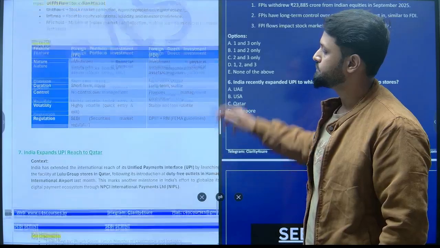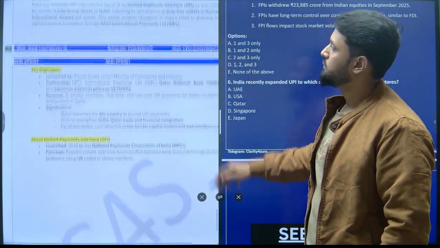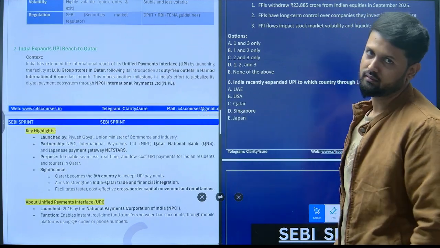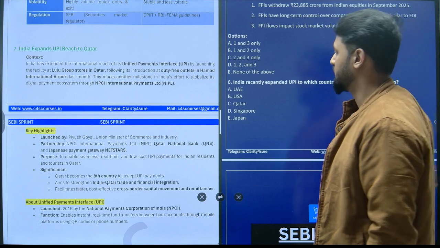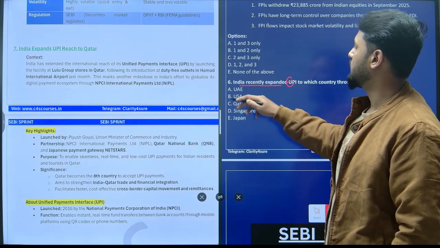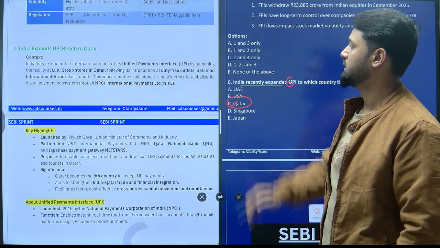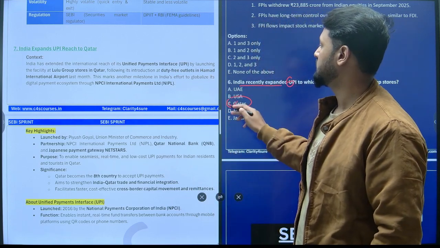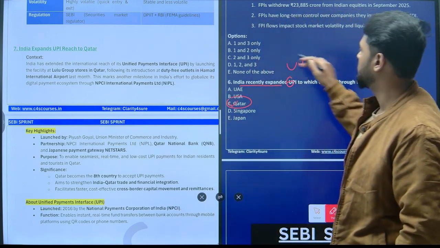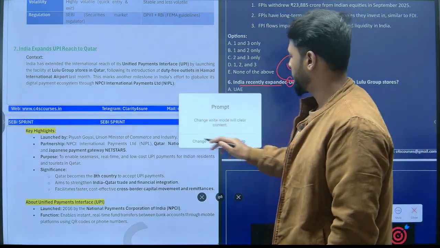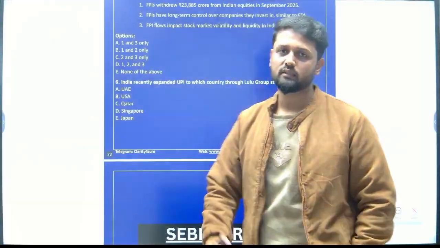Here you can see, India expands UPI reach to Qatar, right? Qatar. India recently expanded UPI to Qatar. Option number C, right? So this was all about this question, and this question is very important for your examination as well, right? So that's it for the session, right?